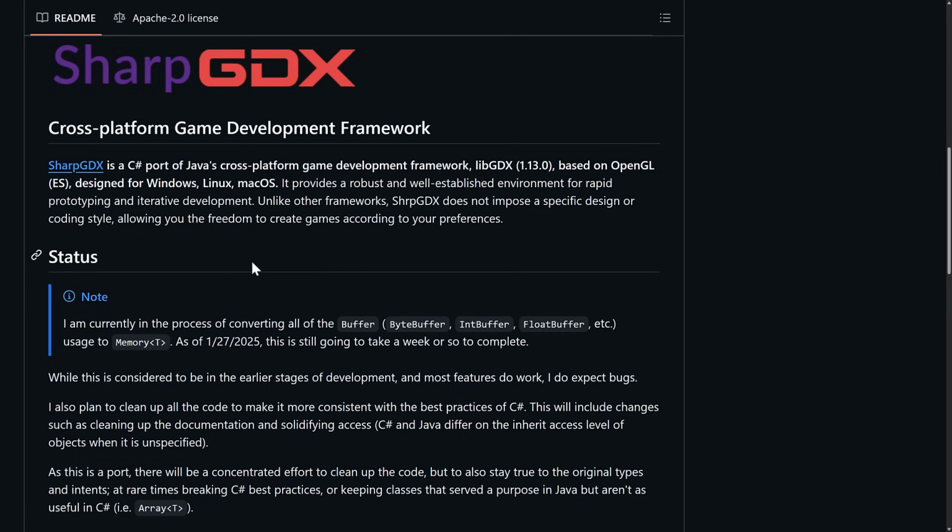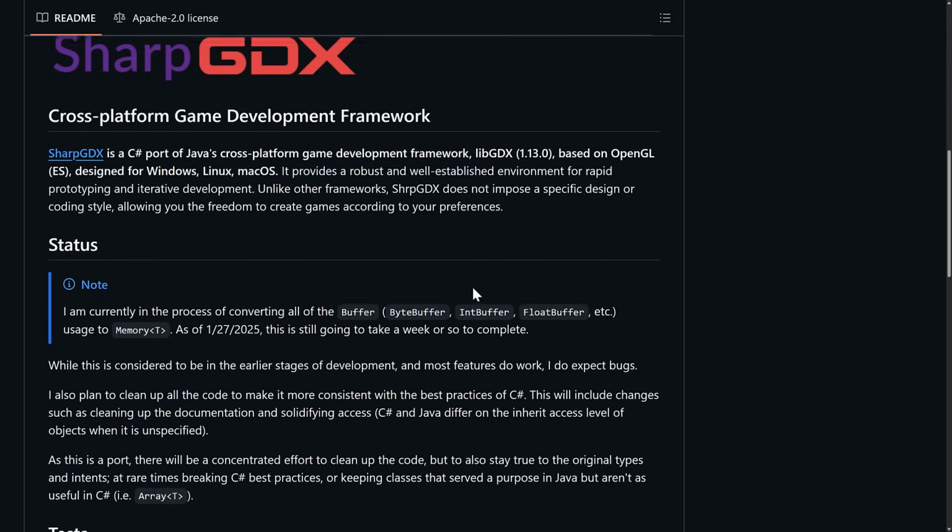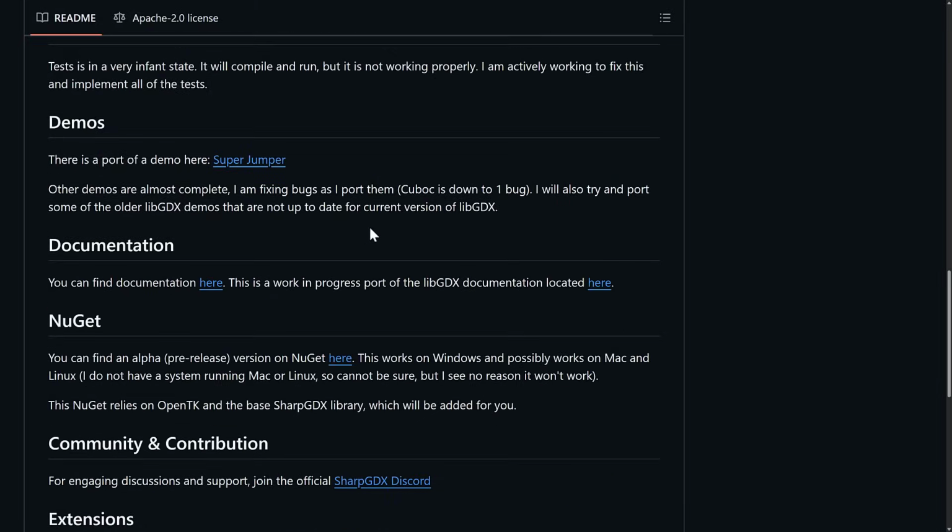So we've also got sharpGDX. Now this is a C# port of libGDX. Now libGDX is the coolest Java library out there. Used to create a number of titles, probably the most famous of which was Slay the Spire. It is the game engine that really started this channel, because I did a bunch of libGDX tutorials back in the day, which I think are actually still mostly valid, by the way. And it is a lovely framework to work with.